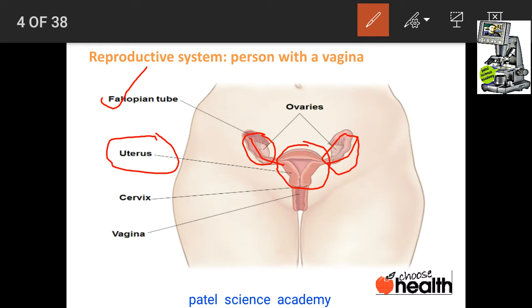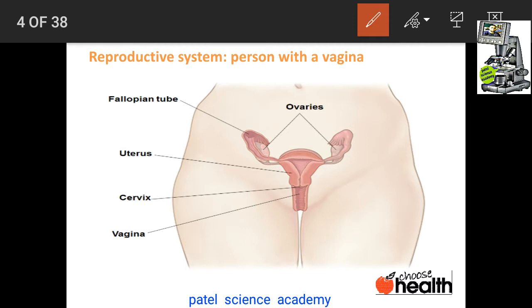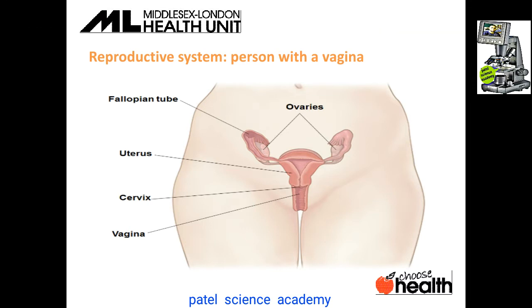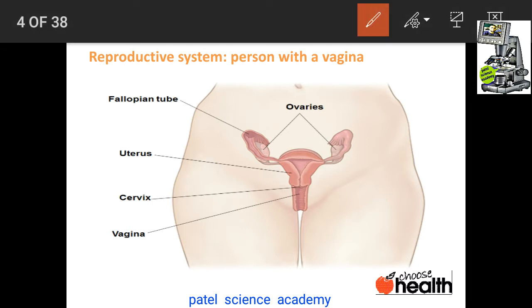And this uterus opens into this narrow passage which is called the cervix, and the cervix opens into this opening that is called the vagina. So simply, in the female reproductive system, two ovaries open into the tube called the fallopian tube.